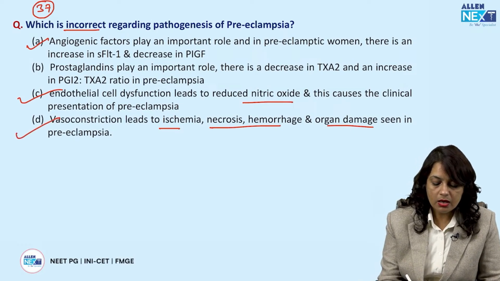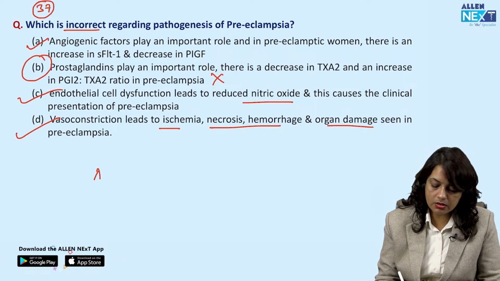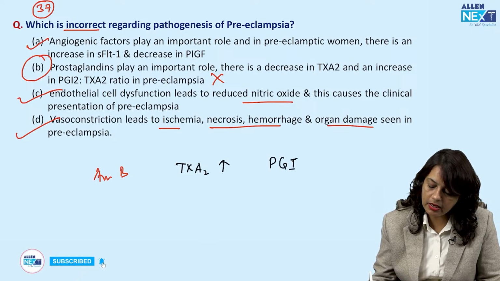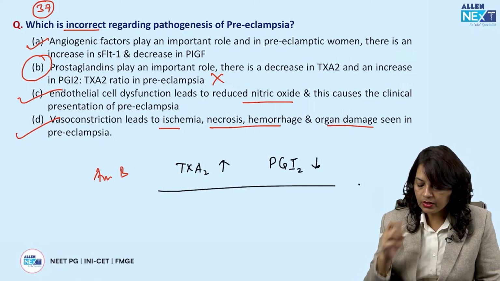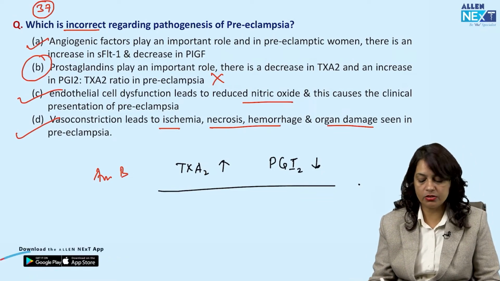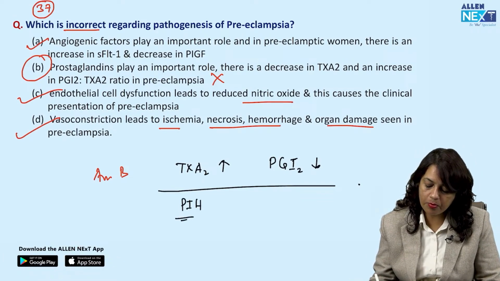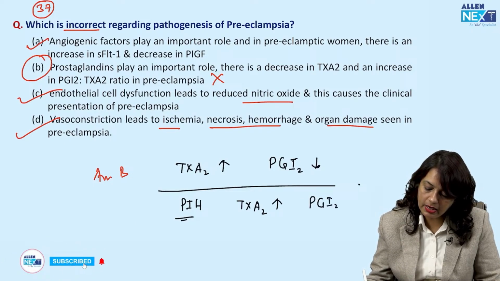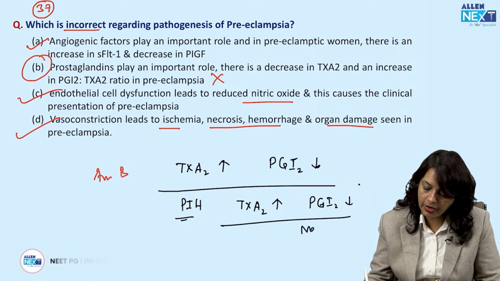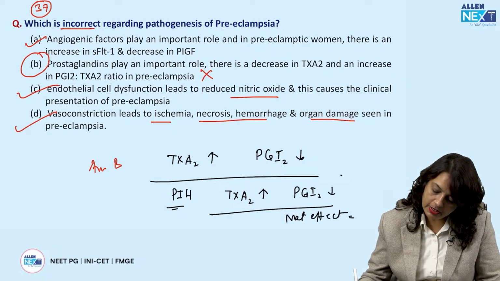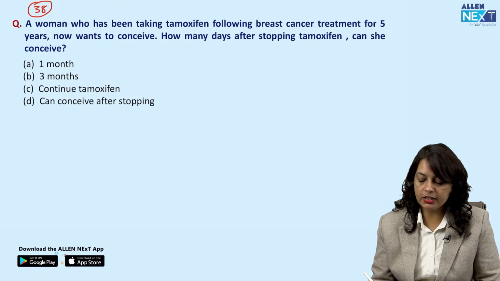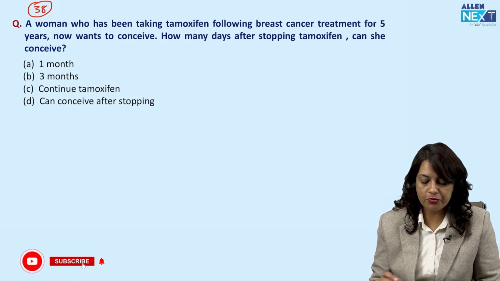This is also correct. Now, the wrong option here is answer B, because we have always read that thromboxane A2 level is increased and prostacyclin levels are down. Here the reverse is given. So in cases of preeclampsia or PIH, thromboxane A2 levels are increased and prostacyclin levels are down. So the net effect is vasoconstriction.